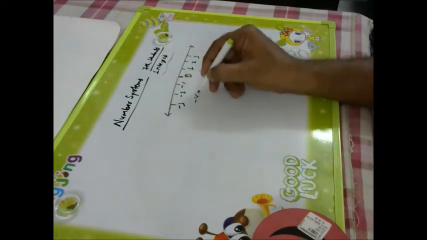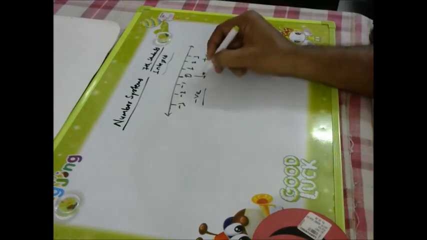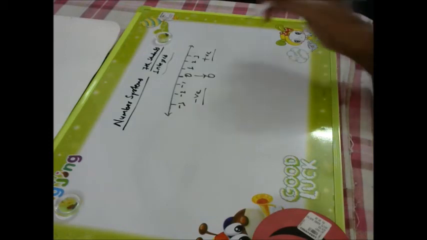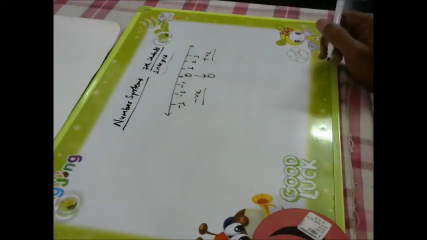Okay, so negative numbers, positive numbers, and in between it is 0, which is neutral. 0 is not called a positive number or a negative number. It is not classified, it is a neutral number. Okay, center position. Right. So integers consist of positive numbers and negative numbers.